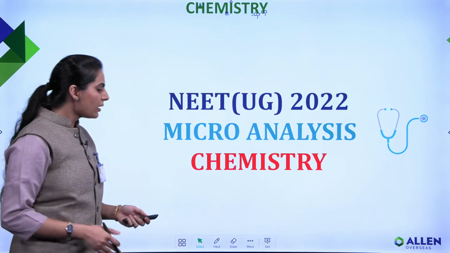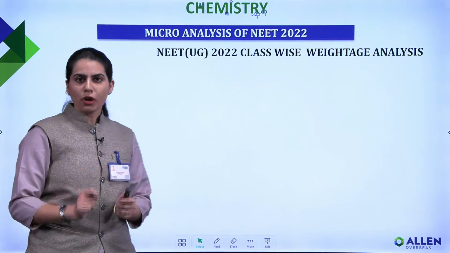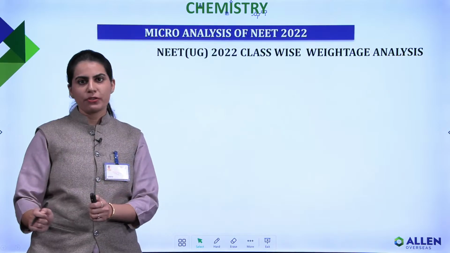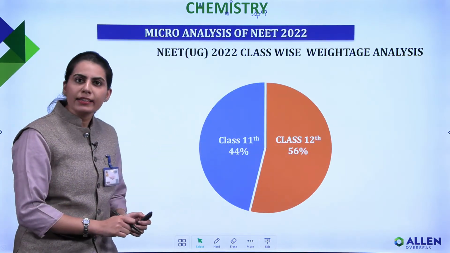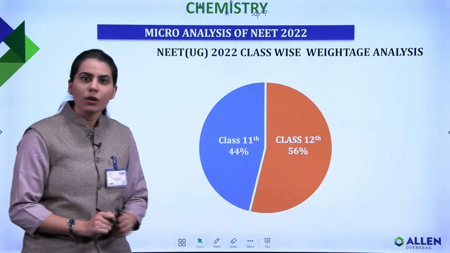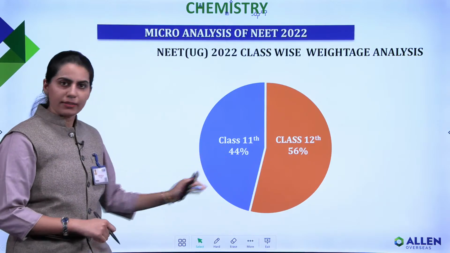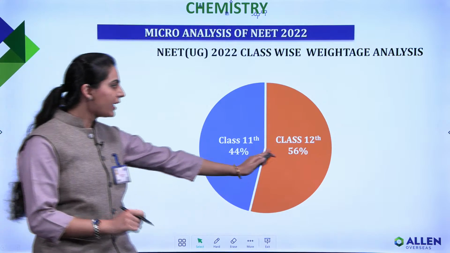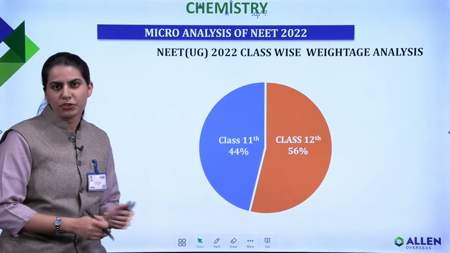When I talk about the microanalysis of chemistry, let's first talk about class wise what was the distribution in your chemistry section. You can clearly see here that the weightage for class 12th was 56% and the weightage for class 11th was 44%. So the weightage for class 12th was slightly higher as compared to class 11th.